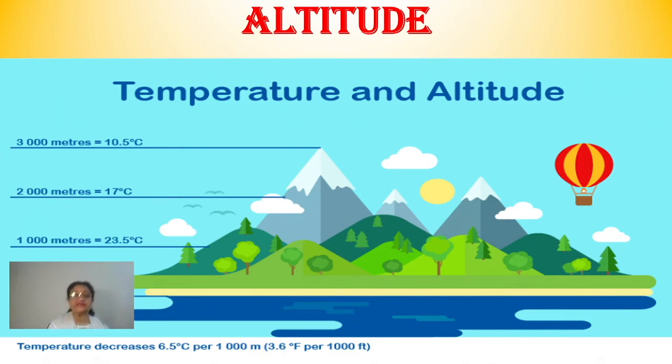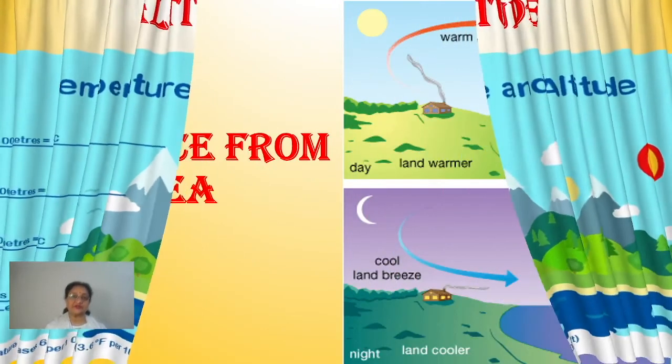And this is the reason here, children. As we are on the plain area, in any plain area you will find the temperature is higher. As we go higher up, with every difference of 166 meters, there is a decrease of 1 degree centigrade in temperature. Understood now? So this is the effect of altitude on the distribution of temperature on the earth. Okay, children? Now let's move to the next factor.